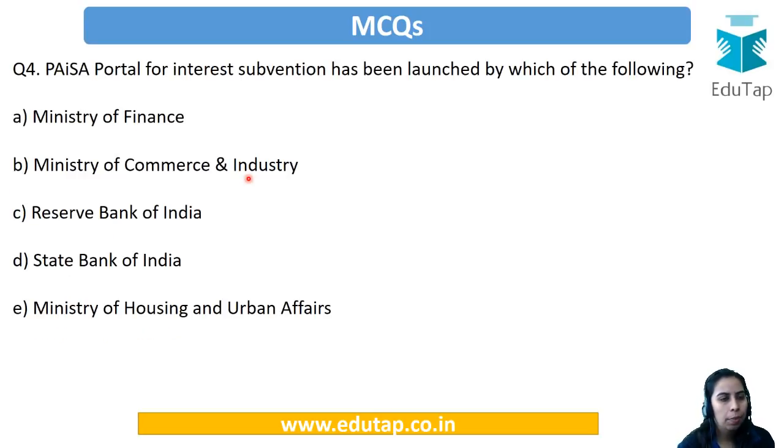Question 4 is about the PAISA portal for interest subvention. It has been launched by which of the following? This is a bit tricky. If you don't know about it, it becomes difficult to know that it has actually been launched by MoHUA, that is the Ministry of Housing and Urban Affairs. So E is the answer here. It has not been launched by RBI or SEBI, or even the Ministry of Finance.